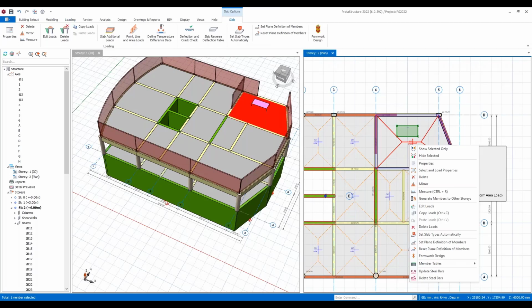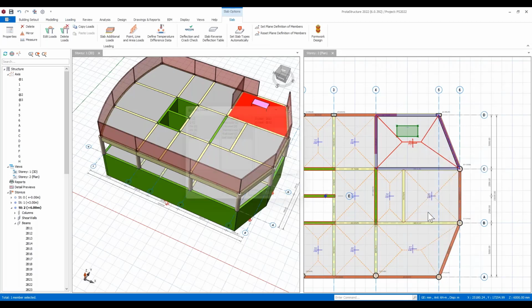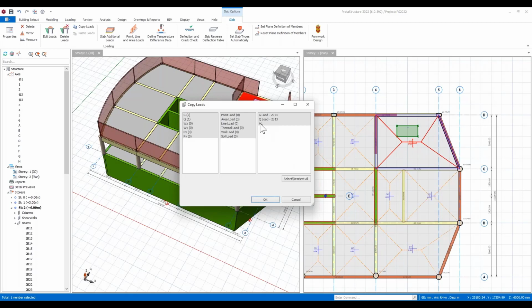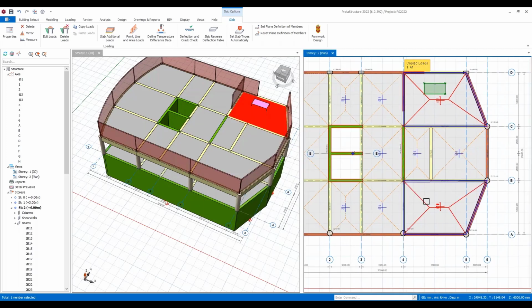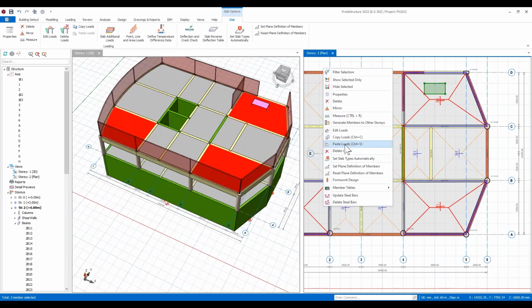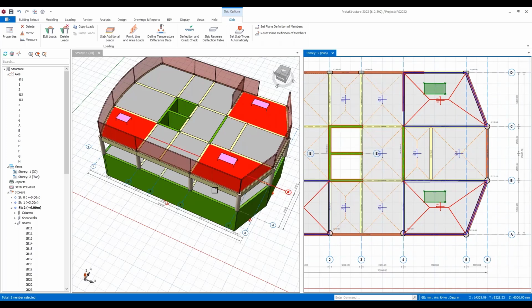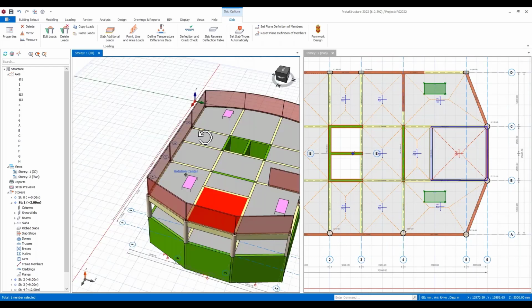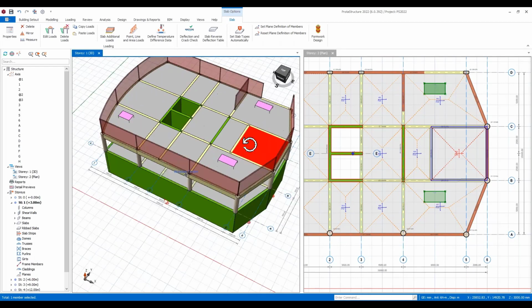So if I come back to copy that load, I can choose to copy that particular plinth, that area load. If I hit OK, I can then choose other elements, so maybe this slab and perhaps this one over here, and we can then paste those loadings. So very quickly you can see I've just assigned those loads to those other parts of my building.